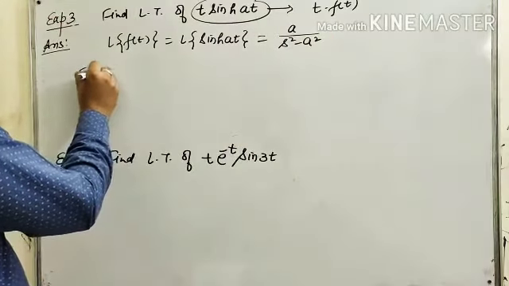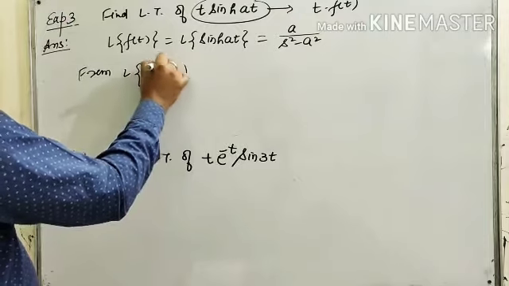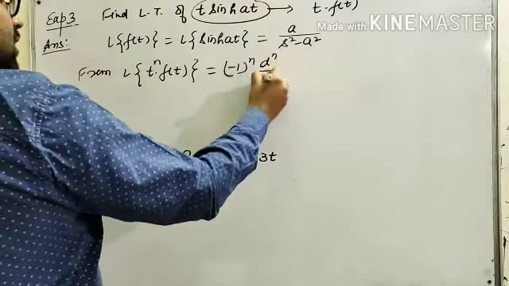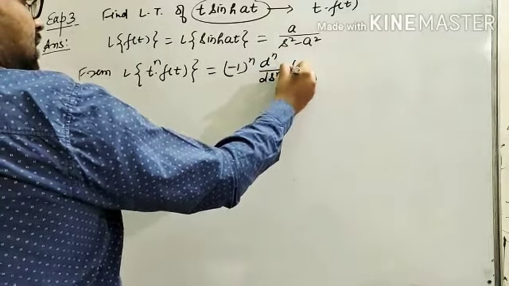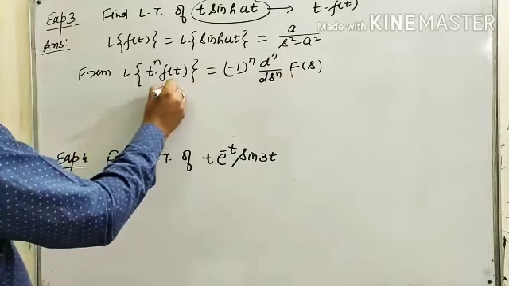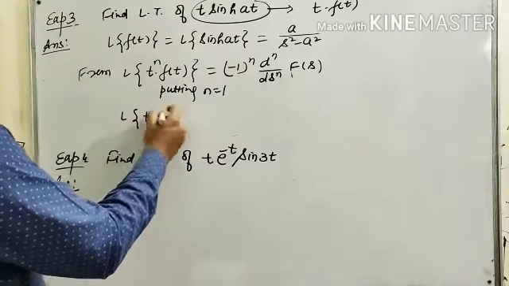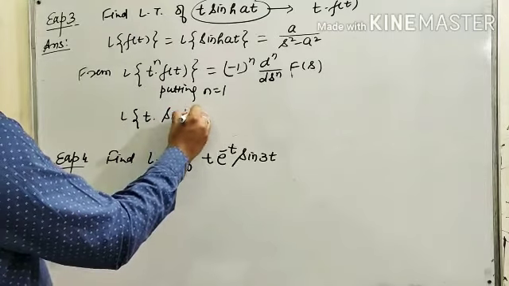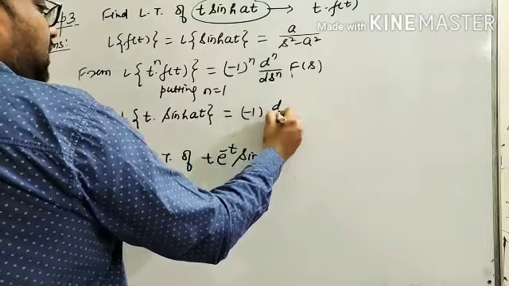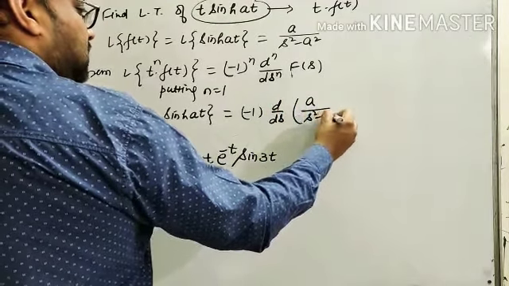So from Laplace of t raised to power n into f(t) is equal to minus 1 power n, d^n over ds^n, F(s). So putting n equals 1, Laplace of t into sinh at is equal to minus 1 d upon ds of a upon s square minus a square.